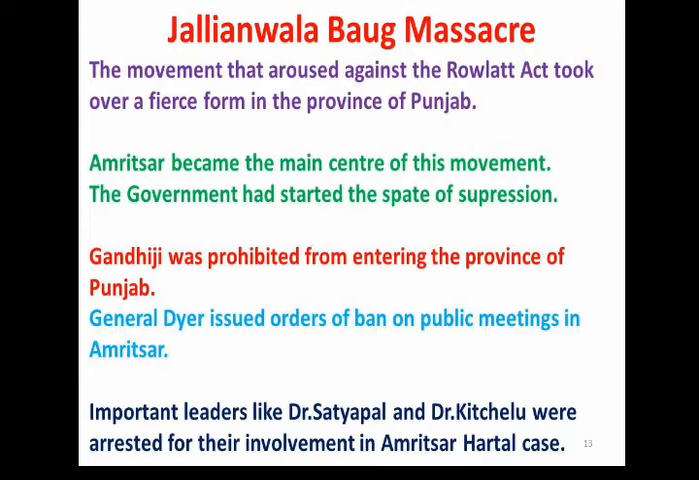The government had started a spate of suppression. Anyhow, they decided to control the people who were opposing the Rowlatt Act. All the methods were used. Gandhiji was prohibited from entering the province of Punjab. General Dyer issued an order banning public meetings in Amritsar, and because of that, what happens?